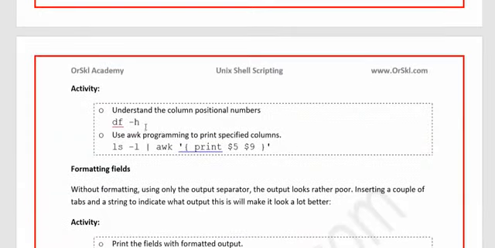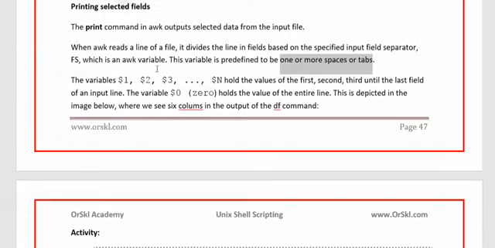I will show you whatever I am saying here, but I am trying to explain the concept first. So I am coming back to the first point again. Consider you have an awk running on a file. Awk will run on the file line by line. It will pick up the first line, search for the pattern, take an action on that pattern, whatever you define, and then it will come to the second line.